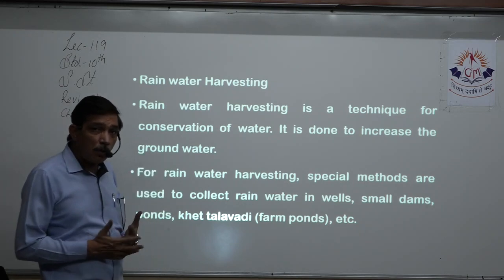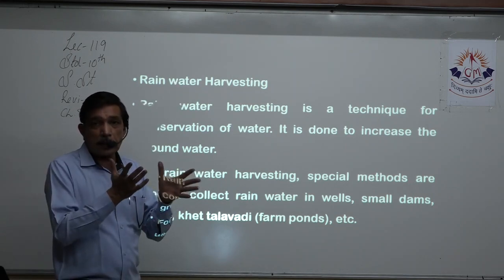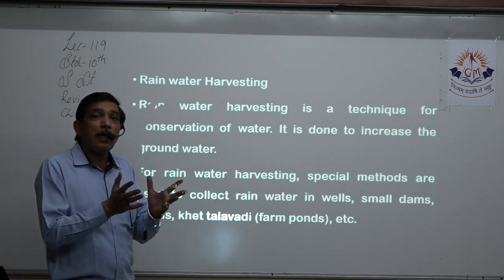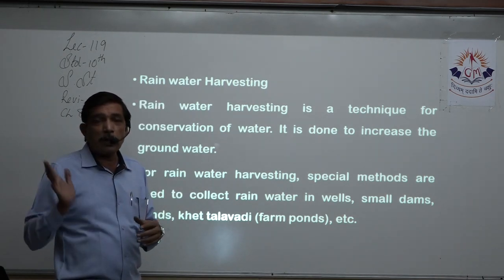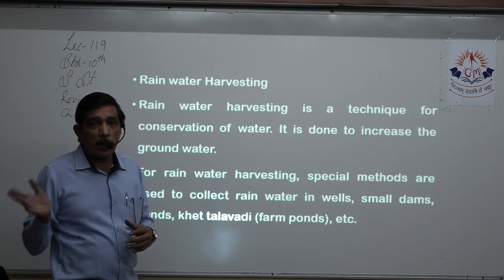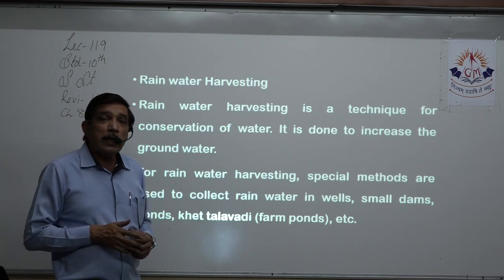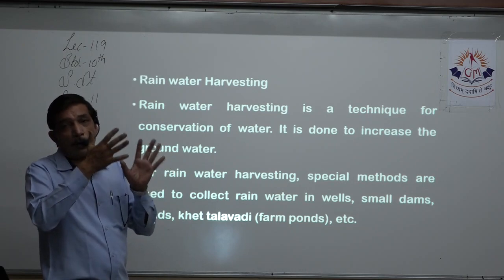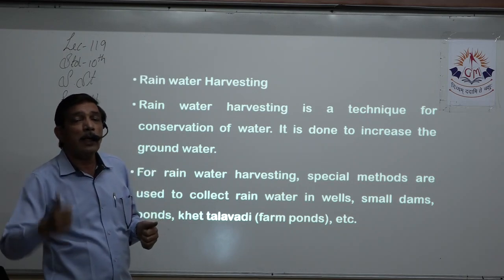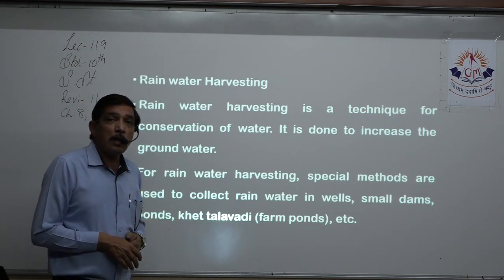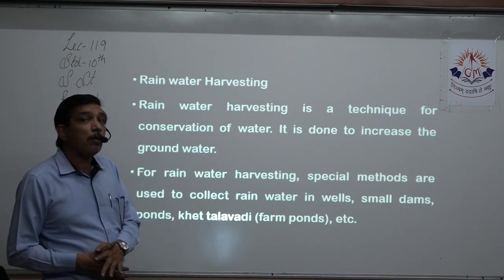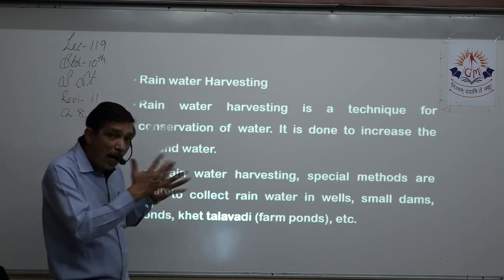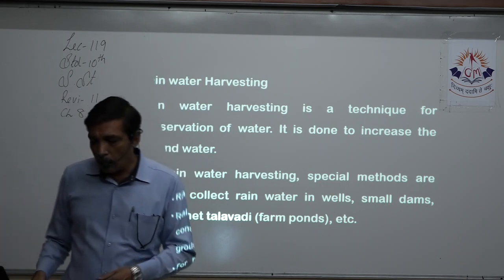How is rainwater harvesting done? We have terraces on the houses, where rainwater gets collected and flows out, and it is thrown on the ground and just flows down the drain. Instead of that, we can collect the rainwater on the terrace and allow it to directly empty into the underground tank that we have, or for recharging wells, tube wells, all those things. So we are harvesting the water. That is called water harvesting.